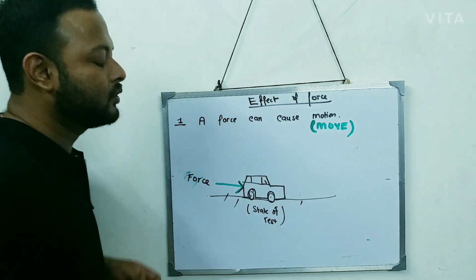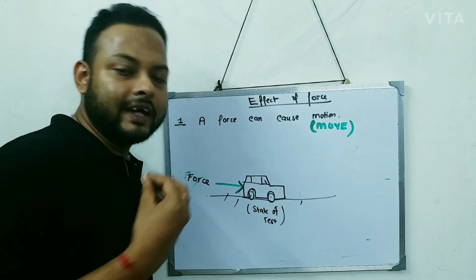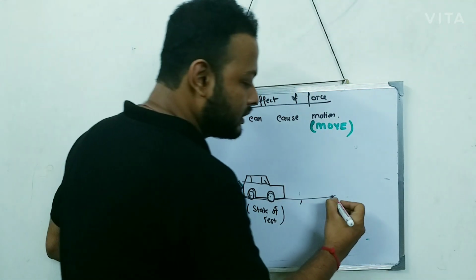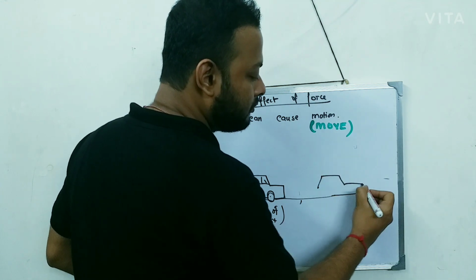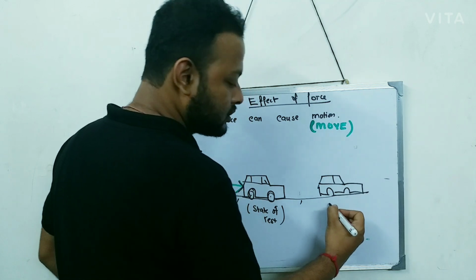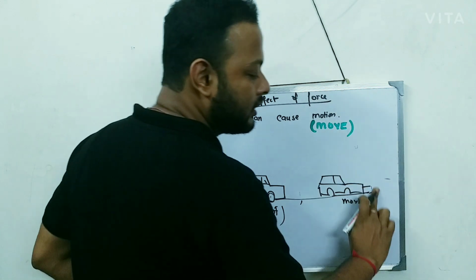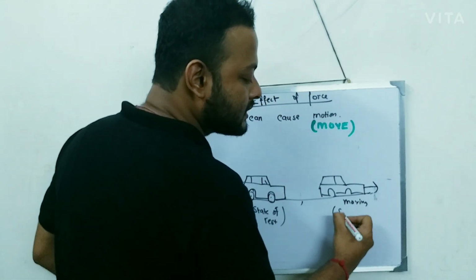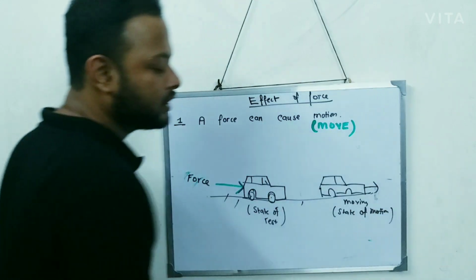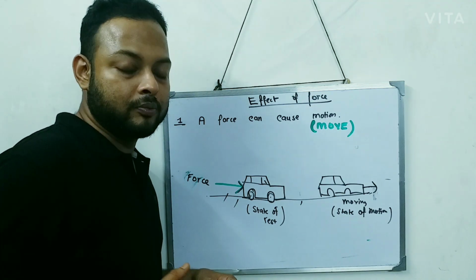Okay, in this direction you will apply the force. Once you apply the force in this direction, then what will happen? You will see the object is moving. The object is right now moving, and moving means it is going forward. And moving means what? State of motion. So the object from the state of rest goes into the state of motion, right?